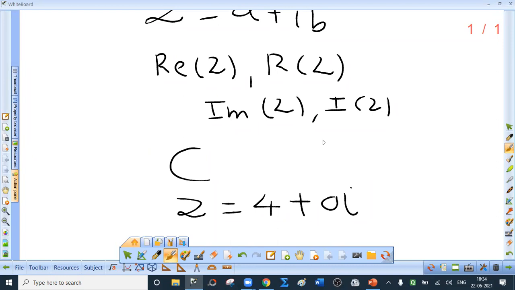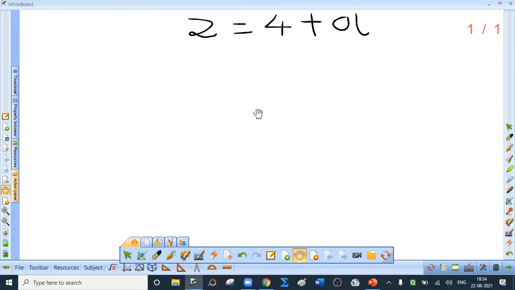A complex number whose real part is 0 is called a purely imaginary number. For example, i, minus root 7 i, all these are purely imaginary numbers. And the last part, a complex number whose both real and imaginary parts are 0 is called the zero complex number, because I can write 0 as what? 0 is nothing but 0 plus 0i, right? So this is a zero complex number.